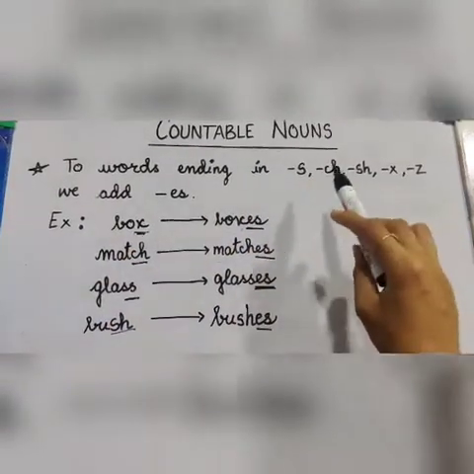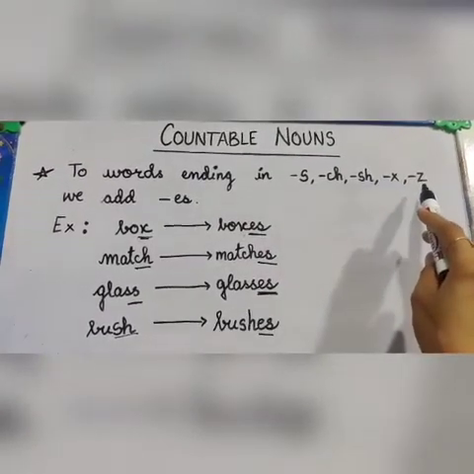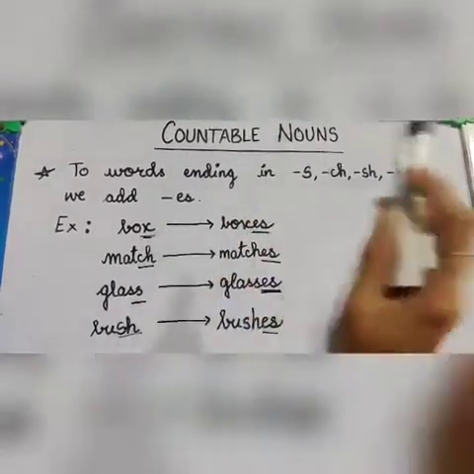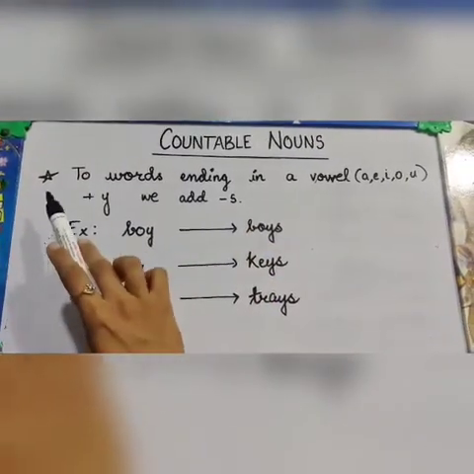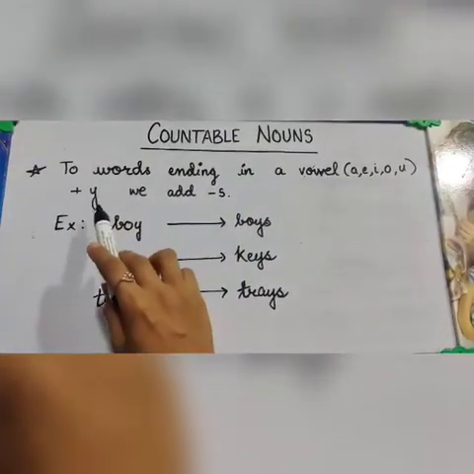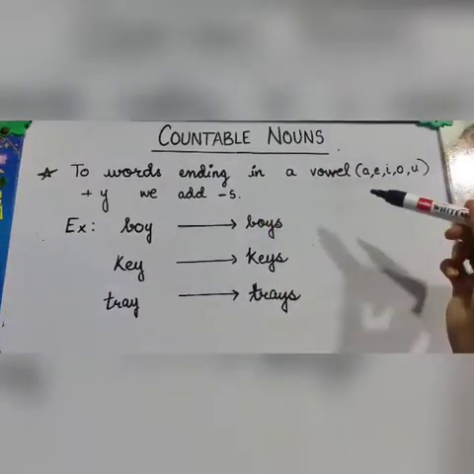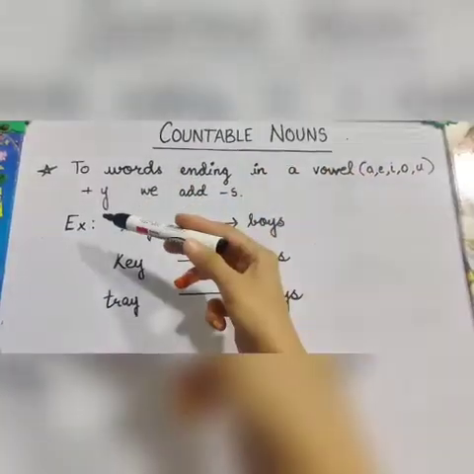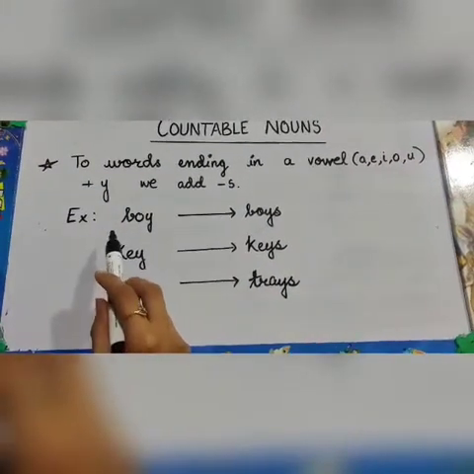So when the word ends with s, ch, sh, x and z, we add es to it to make it plural. Fourth rule: to words ending in a vowel plus y, we add s to it. So when a word is ending with a vowel and y, we add s to it. Let us see some examples.